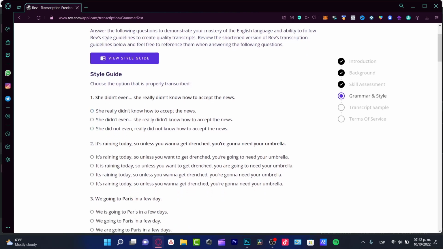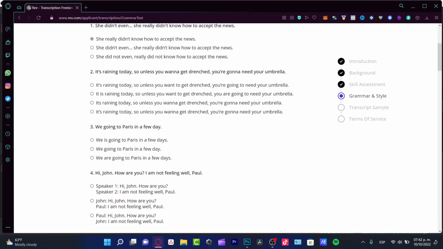So here I have number one. She really didn't know how to accept news. So she really didn't know how to accept news. It's exactly the same thing. She really didn't know how to accept news. As you can see, this is very bad grammar, and this is the same thing.